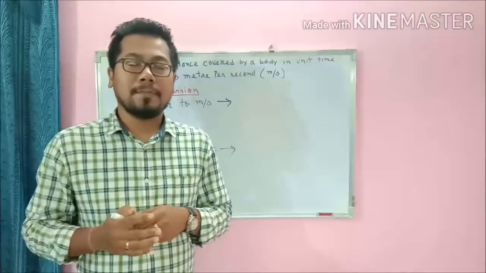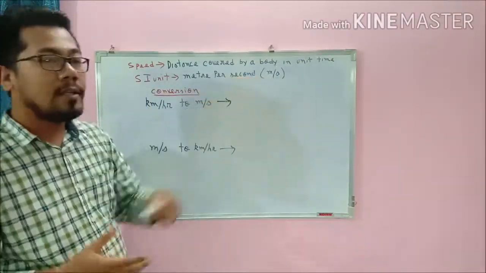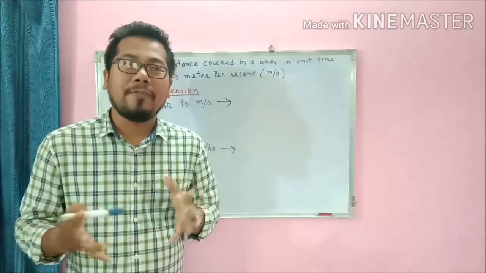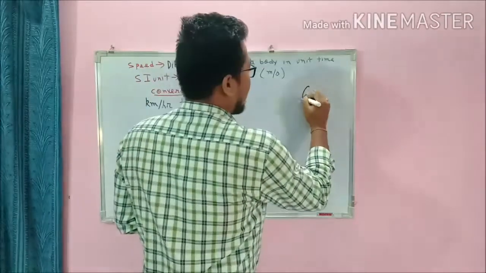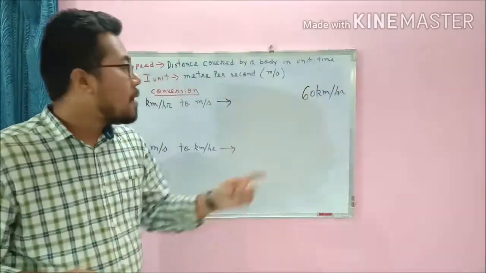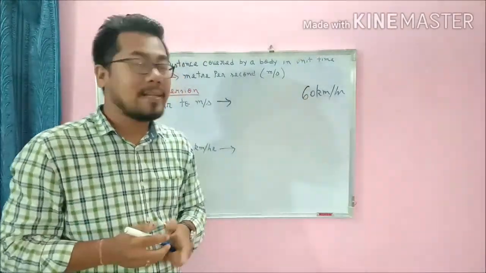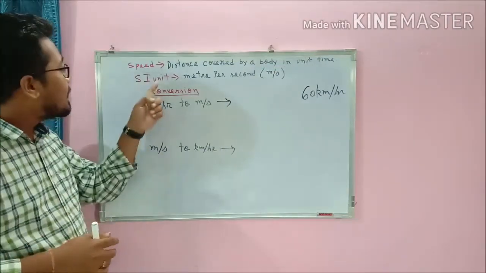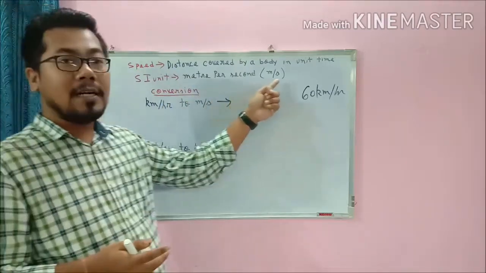Our next topic is speed. So what is speed? Speed is the distance covered by a body in unit time. Suppose I am traveling to Guwahati, and if I say my speed is 60 km per hour, that means what? In 1 hour I go how many kilometers? 60 km. That is unit time. Understood? Next, what is the SI unit of speed? The SI unit of speed is meter per second.